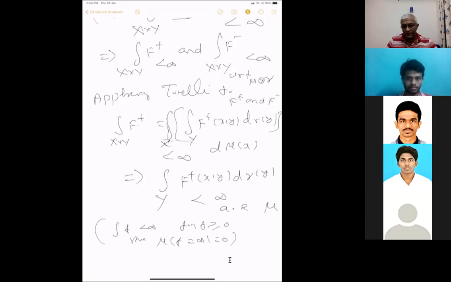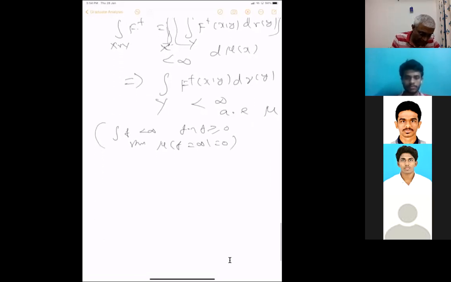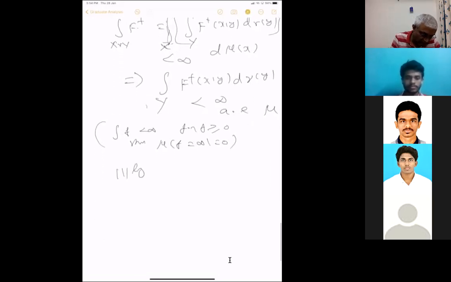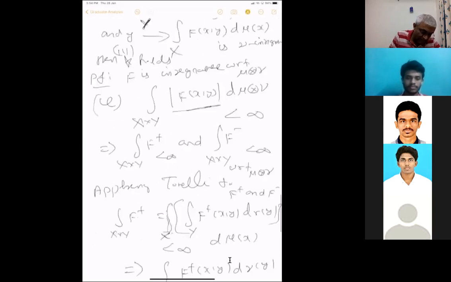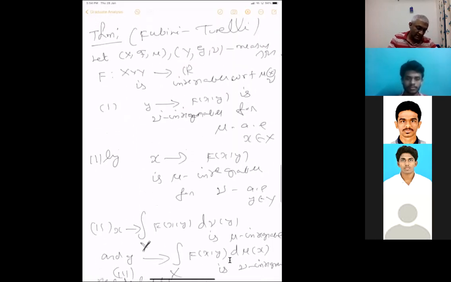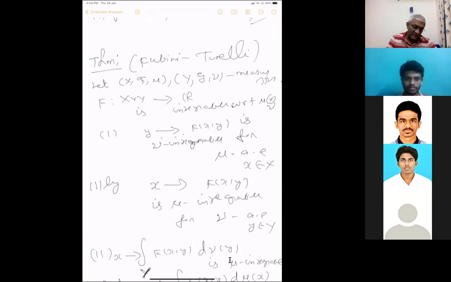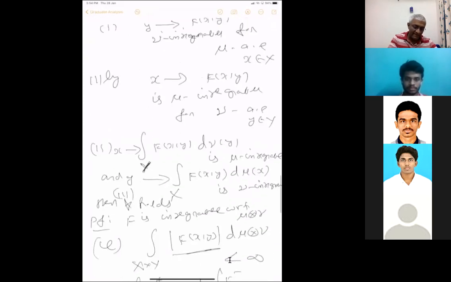Because of that, this is true. So that's the first statement: this function of y is integrable mu almost everywhere in x.